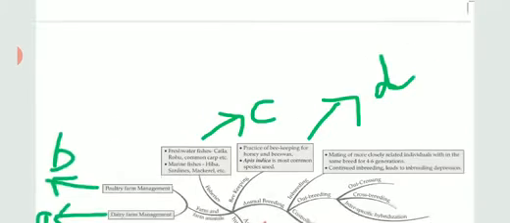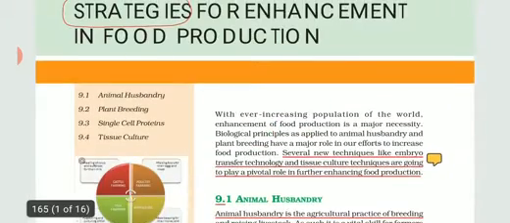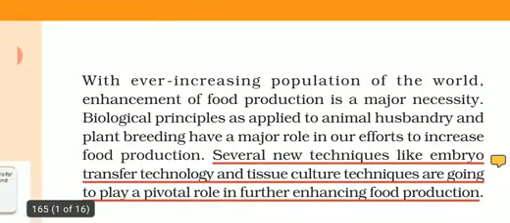So let's come to the basic introduction of the chapter, in which it is explained that with increasing population we cannot increase the land area, so we can introduce various technologies by which we can improve both quality and quantity. New techniques include embryo transfer technology.